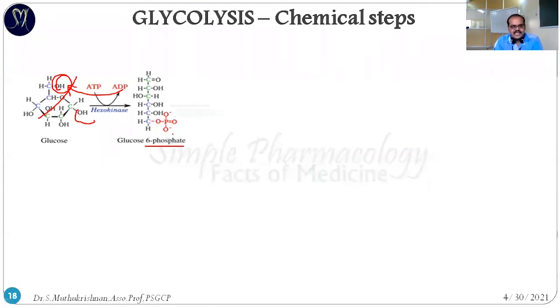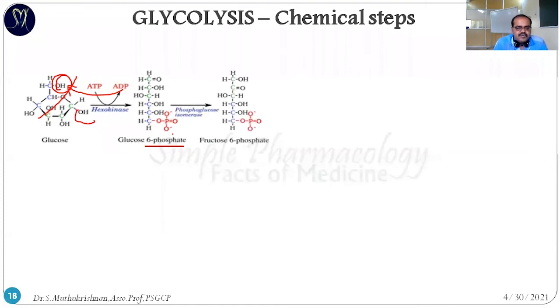Okay, so the second step, with the help of the phosphoglucose isomerase enzyme, it's converted into fructose 6-phosphate. Okay, this is an interconvertible reaction. For the animation I have made some mistakes, but it's an interconvertible reaction. So the glucose 6-phosphate is converted into fructose 6-phosphate.